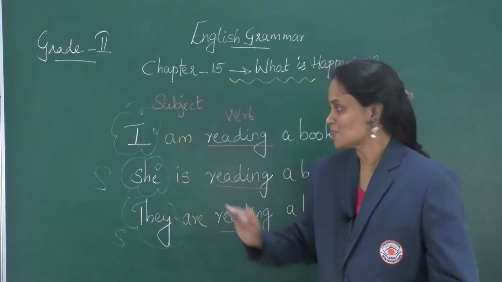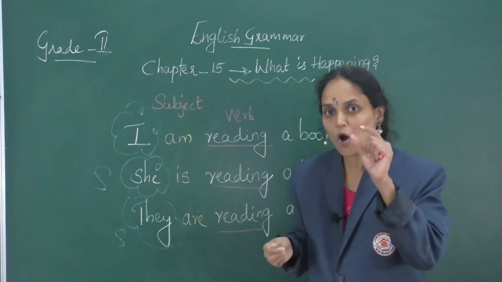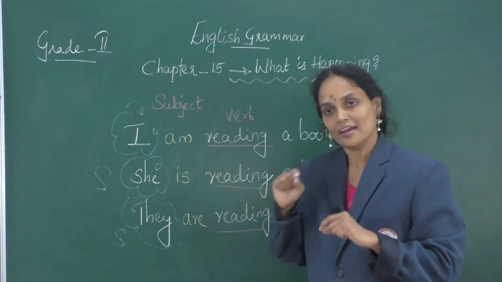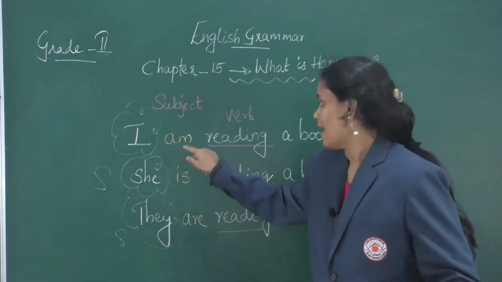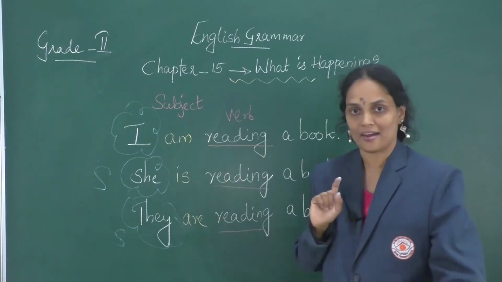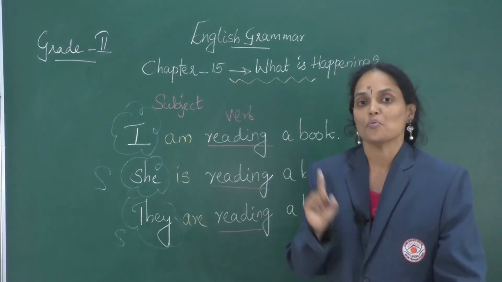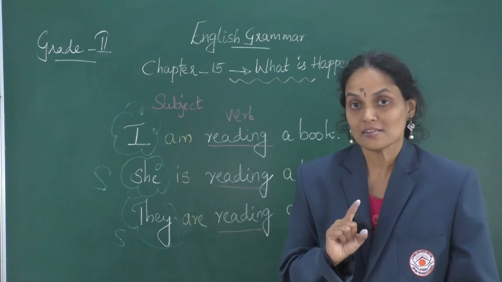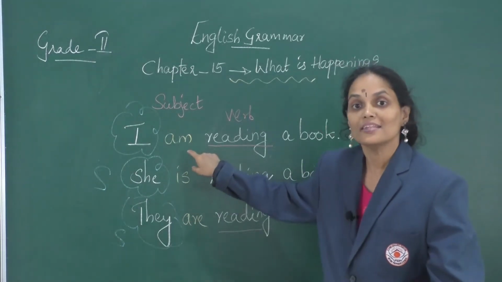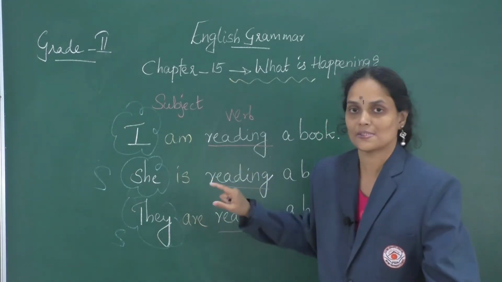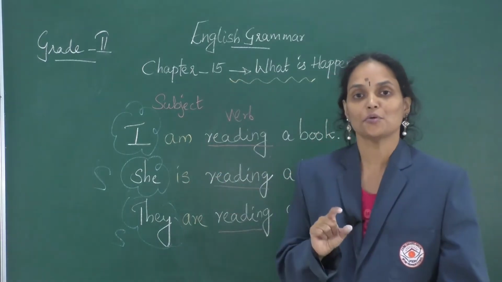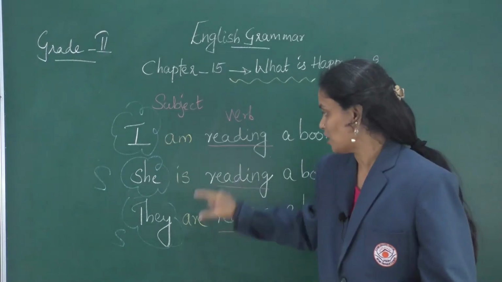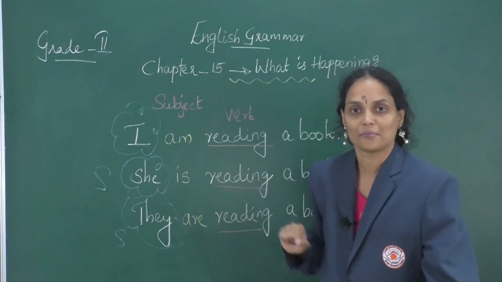And we use all these short words am, is, are in our writing when we speak English. Today we are going to discuss the use of these 3 words. Where do we use the 3 words am, is, are?